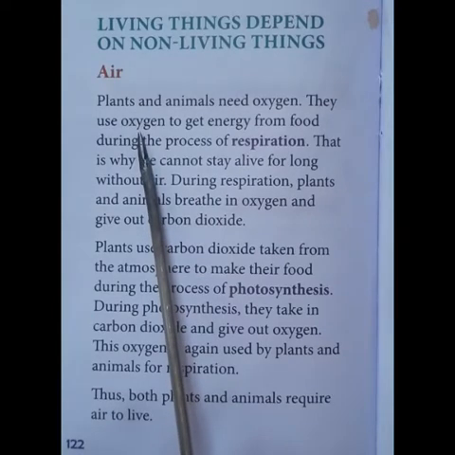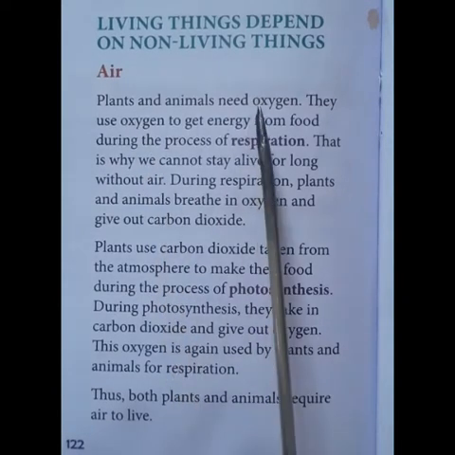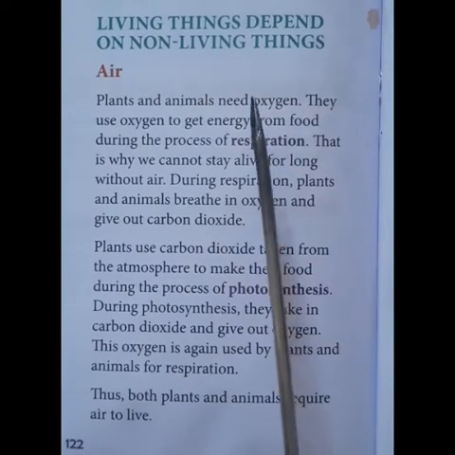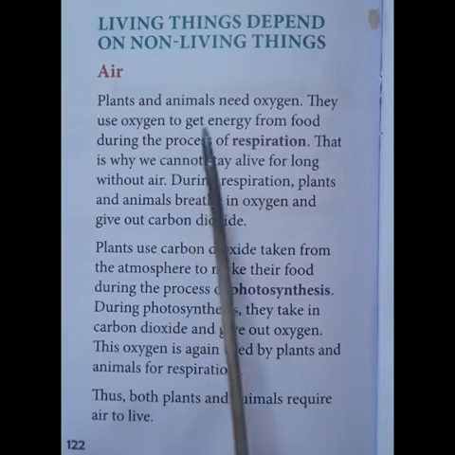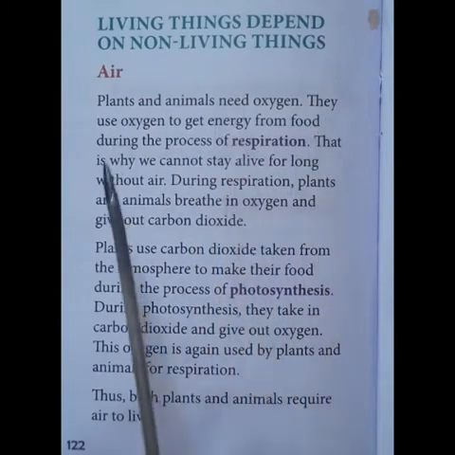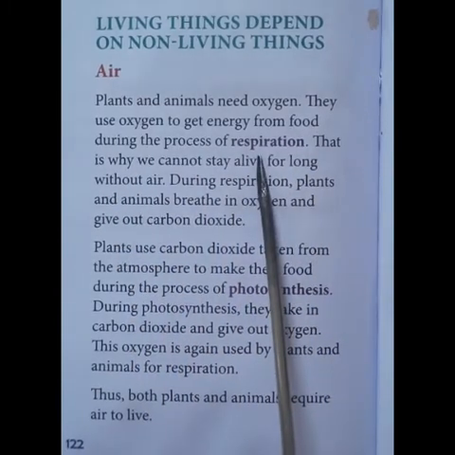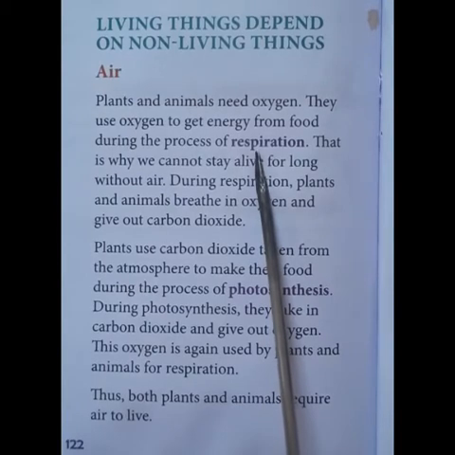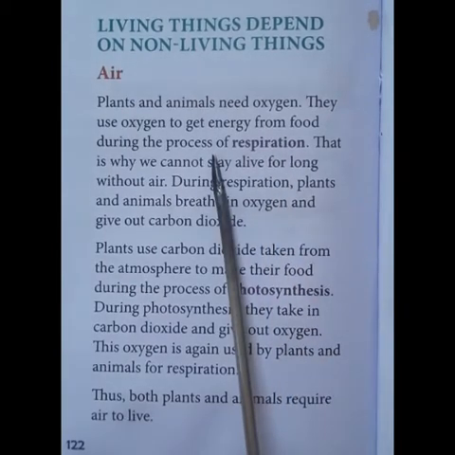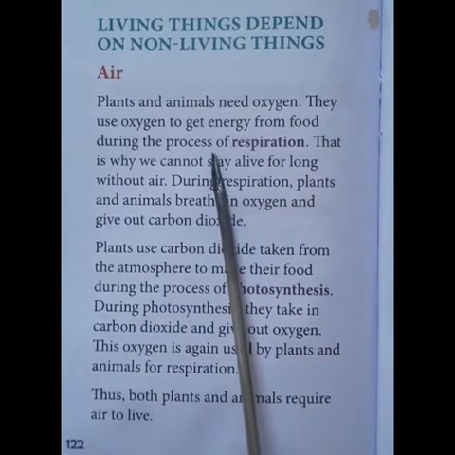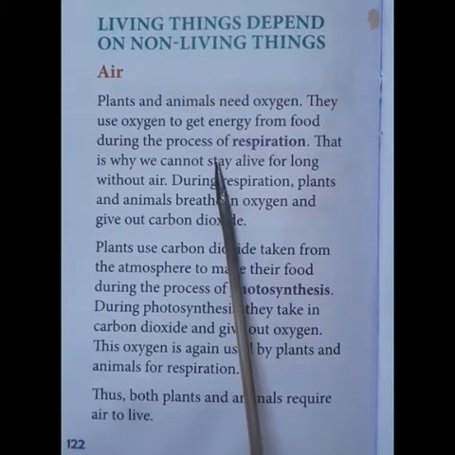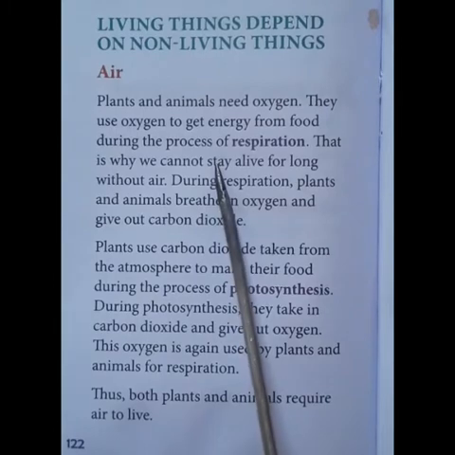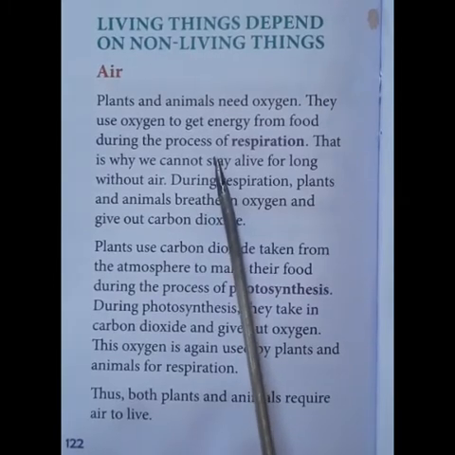So, all the plants and animals need oxygen. Why do they need oxygen? In order to get energy from food during the process of respiration. Yes, oxygen is required for us to stay alive, isn't it? And other than that, oxygen is used in order to get energy from the food.